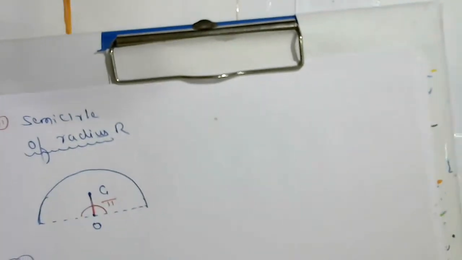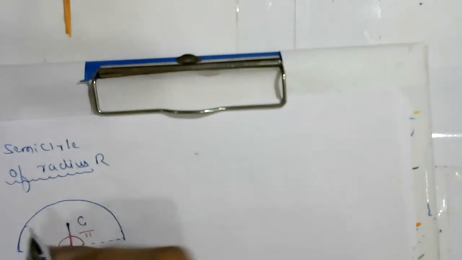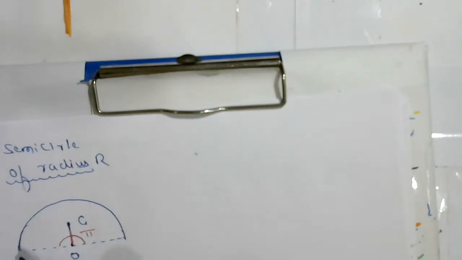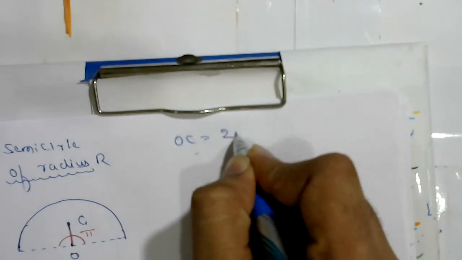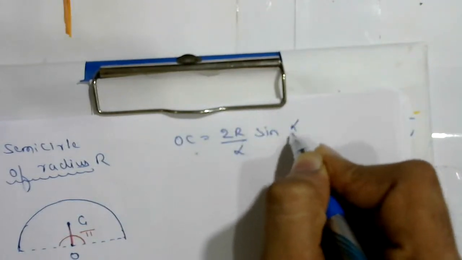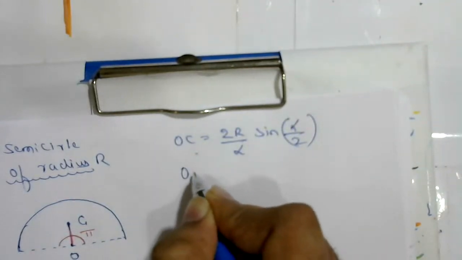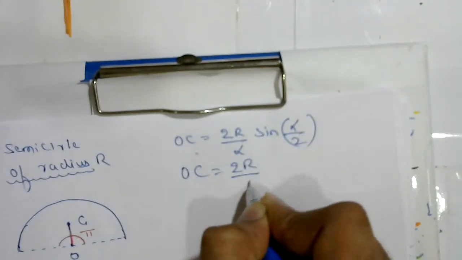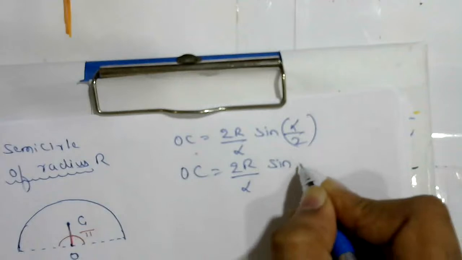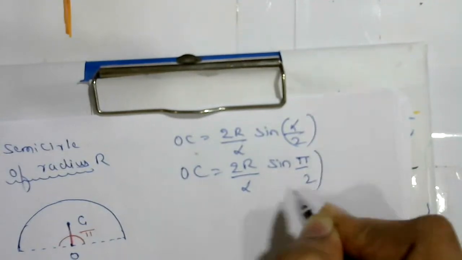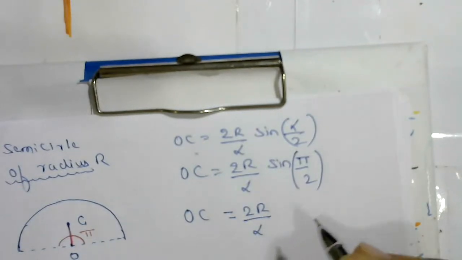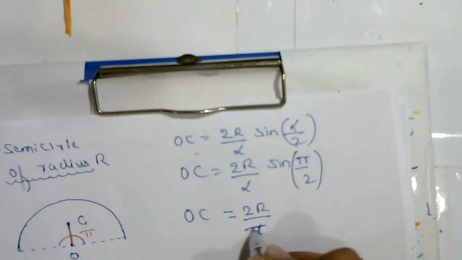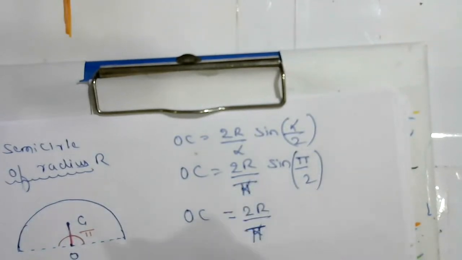See, semicircular ring, this is a semicircular ring. This complete arc, how much angle is it subtending? Pi. We know the formula, OC is equal to 2r divided by alpha, times sine of alpha divided by 2. Here alpha is pi.